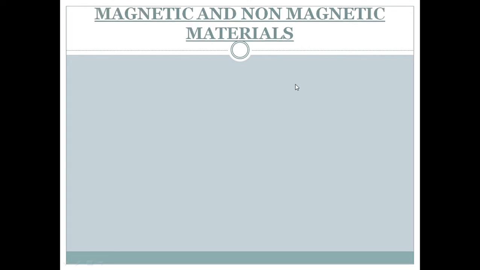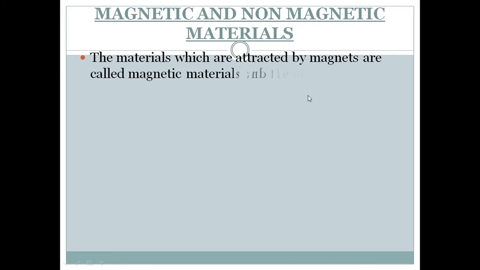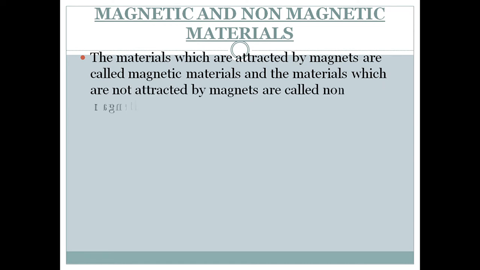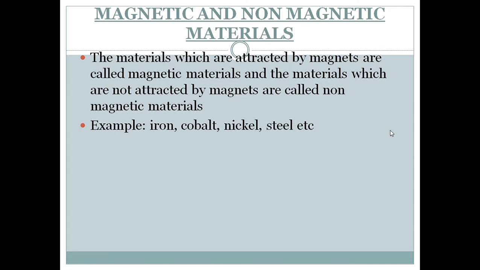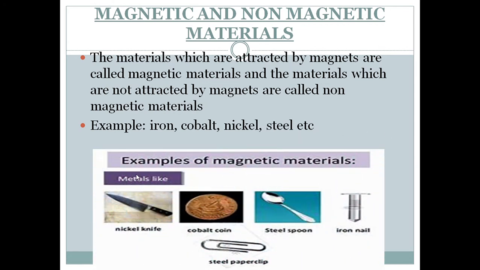Magnetic and non-magnetic materials. The materials which are attracted by magnets are called magnetic materials, and the materials which are not attracted by magnets are called non-magnetic materials. Examples are iron, cobalt, nickel, steel, etc. This picture shows different examples of magnetic materials like a nickel knife, a cobalt coin, a steel spoon, an iron nail, and a steel paper clip.